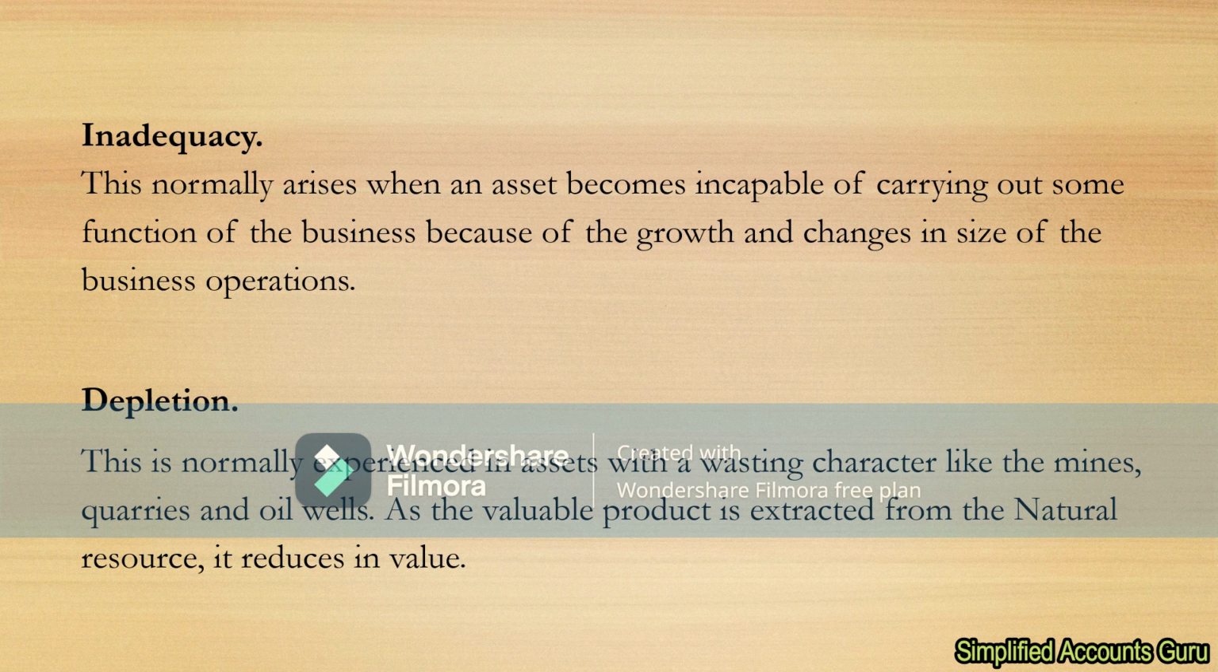This is normally experienced in assets with a wasting character like the mines, quarries, and oil wells. As the valuable product is extracted from the natural resource, it reduces in value. For example, in the mines where gold is being extracted, you realize that with time, as you continue extracting the valuable product from that kind of land, the value of that land will go down day in, day out.